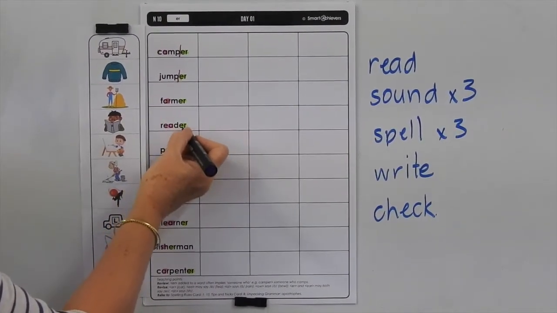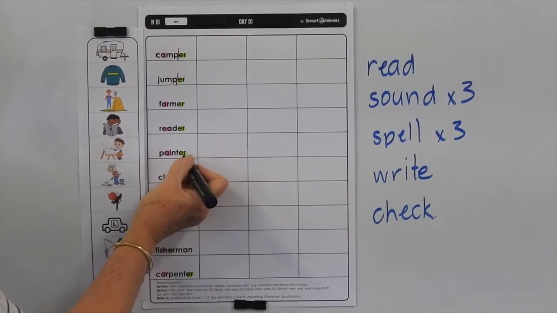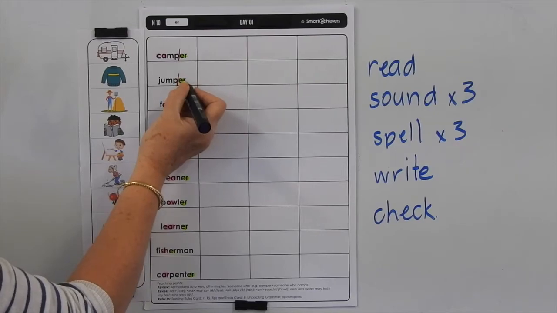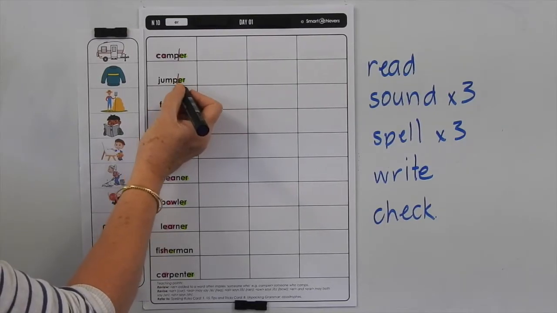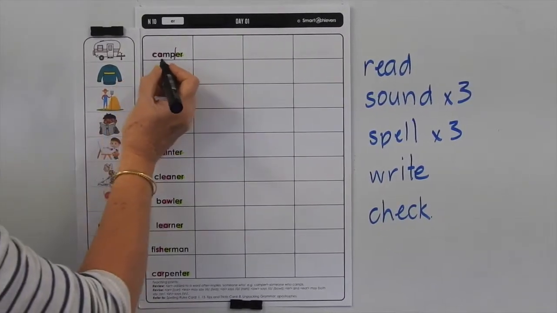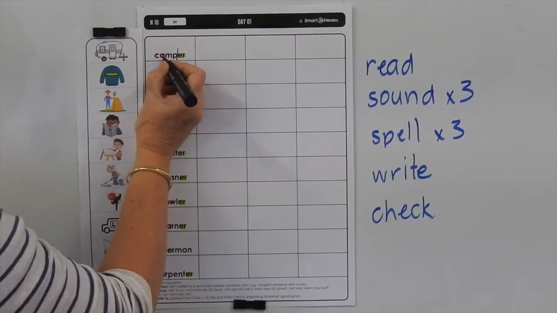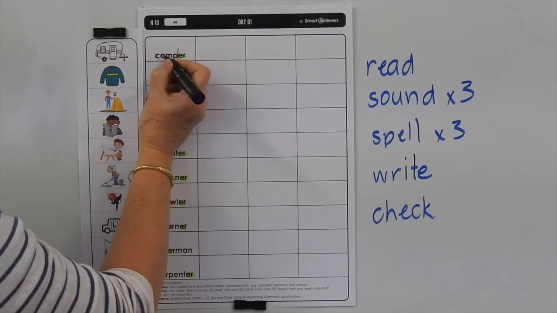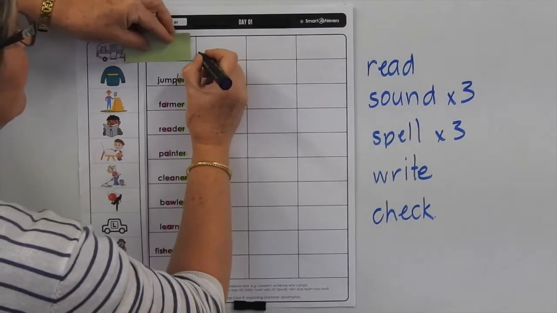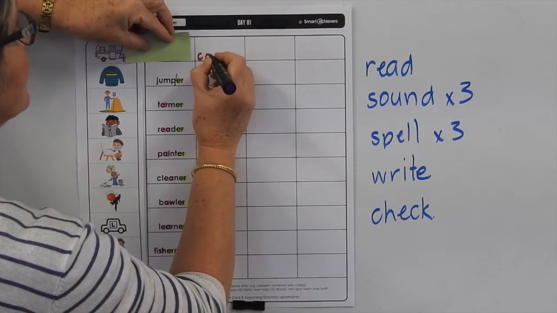We quite often give this sound a schwa sound, but really, if we pronounced it correctly, it would be easier to spell. So if we pronounce that rather than giving it a schwa sound, it will make it more accurate to spell. So let's go. Camper, C-A-M-P-E-R, C-A-M-P-E-R, C-A-M-P-E-R. Cover it, write it.